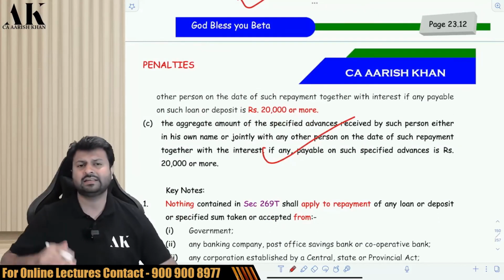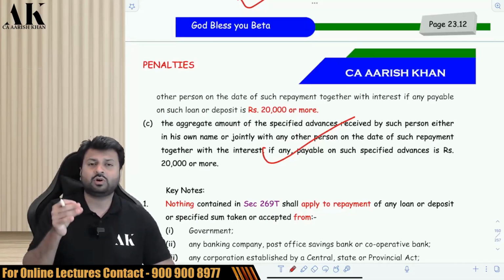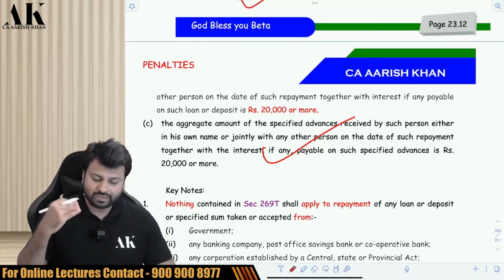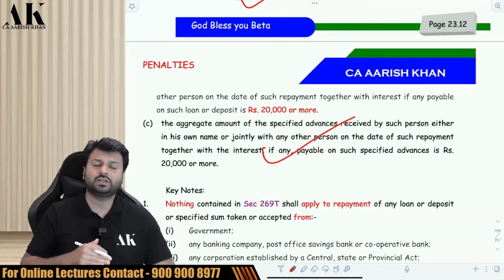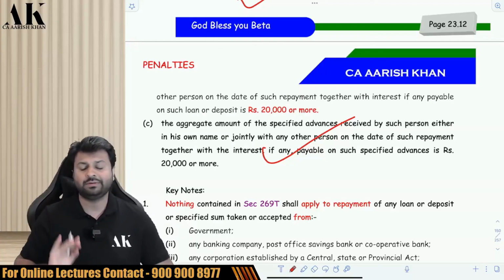And point number C is the same point which we have seen in the 269SS also. Like there was a term called specified advance, similarly here also specified advance is mentioned. You cannot give advance to any person in cash. If you give advance to any person in cash, you will be liable for 269T.